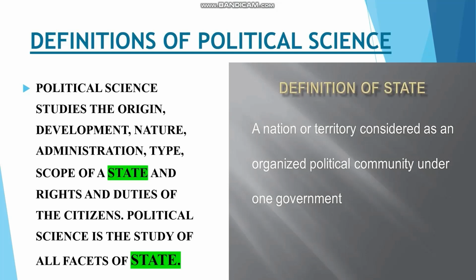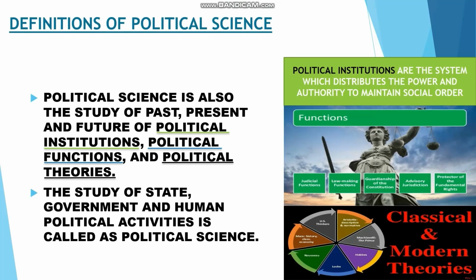And it even studies the rights and duties of the citizen, the rights and duties which have to be followed by the citizen. On the whole, political science is a study of all facets of the state. It means all dimensions of the state, all the areas of the state are studied under political science. Now, did you understand this definition? Now, let's go on to the second definition.